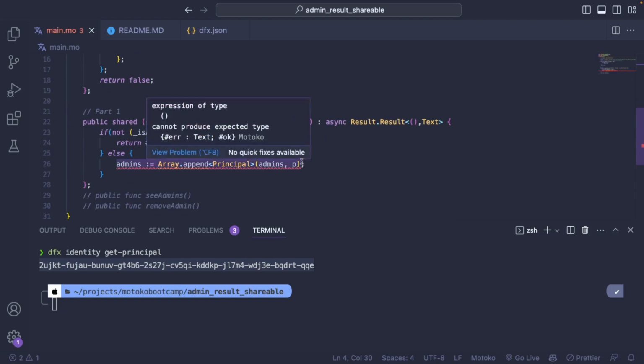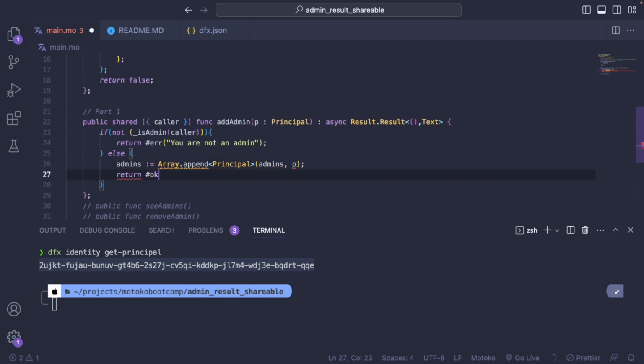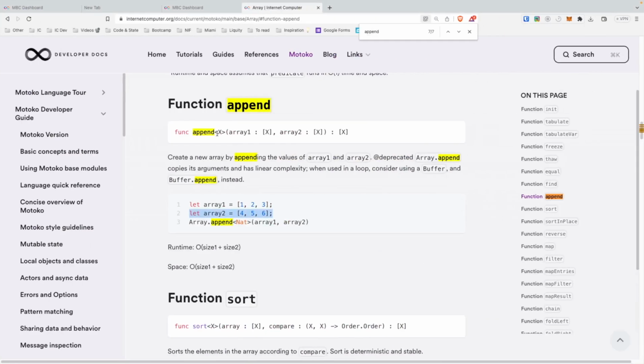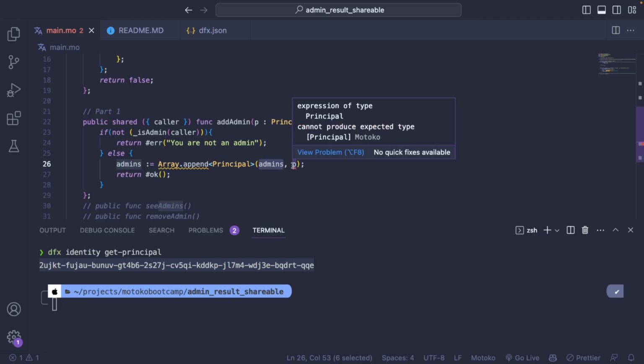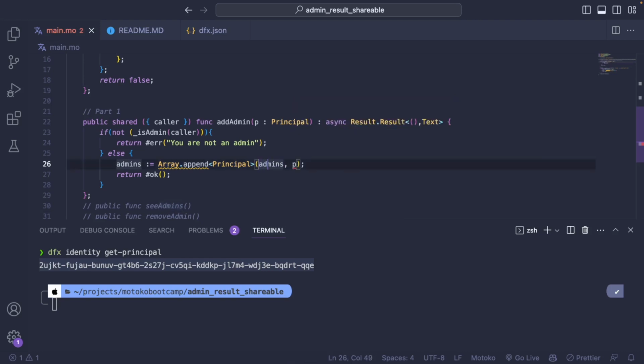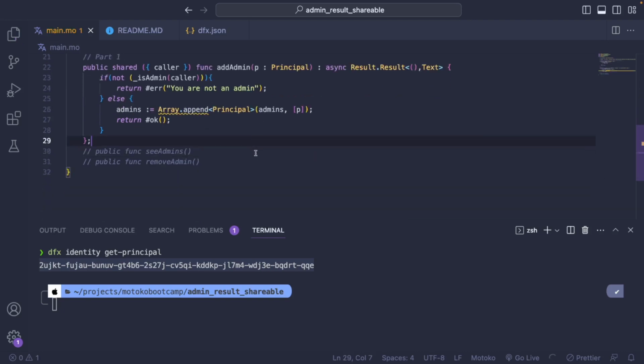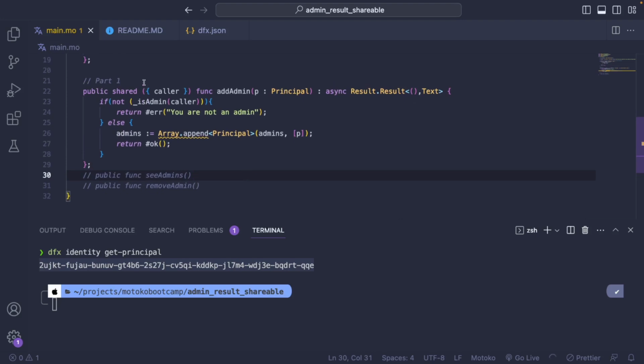And so now we need to return ok. And once again, this is a method where we need to specify the type inside the array. So the X here, the generic type, is going to be the principal because we have an array of principal. And this is an expression of type principal, and it needs to be another array. So we can just do like this. Okay. So we have our first function.